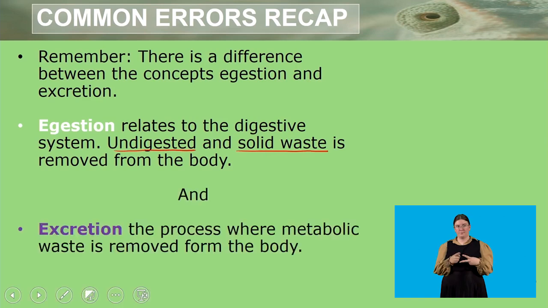And then you have the process of excretion, which is what we looked at today. This is the process where metabolic waste is removed from the body. So we learned that it can happen through the skin, through exhalation. It can also happen through urination.